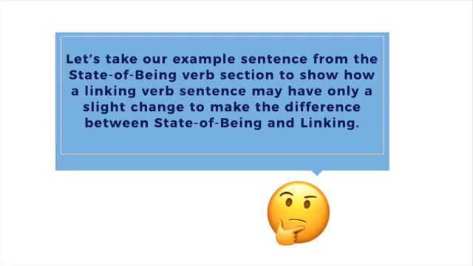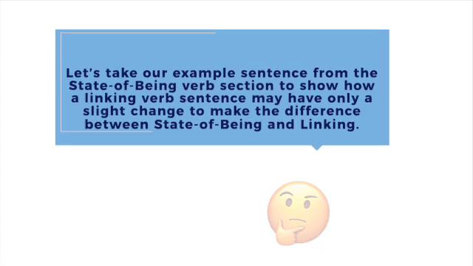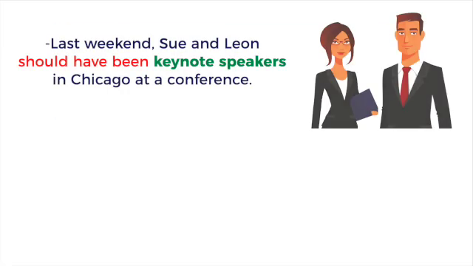Let's take our example sentence from the state of being verb section to show how a linking verb sentence may have only a slight change to make the difference between state of being and linking. For example, last weekend, Sue and Leon should have been keynote speakers in Chicago at a conference.